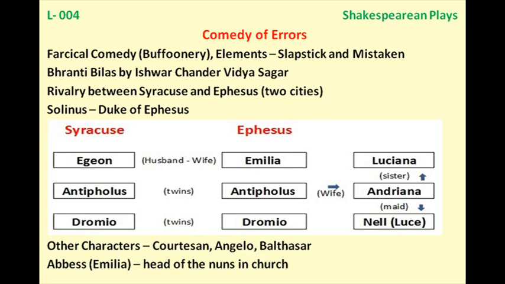Okay, one more thing, this play observes the unity of time, the principle given by Aristotle. He talks about the unity of action, time and place. Critics believe that William Shakespeare has observed the unity of time in this play. How? Aristotle says that if there is any play, a tragedy or whatever, it should be finished within a single round of the clock. Meaning the action has to be limited to 24 hours, nothing more than that. And this play, in the real timeline, ends within 24 hours.